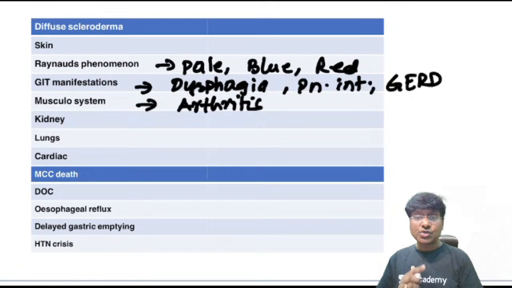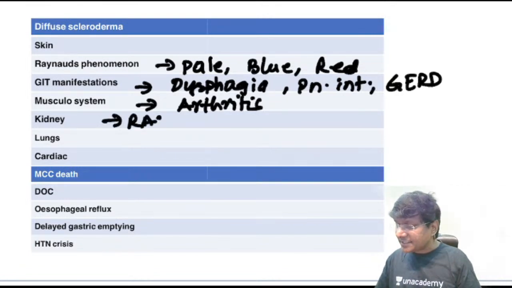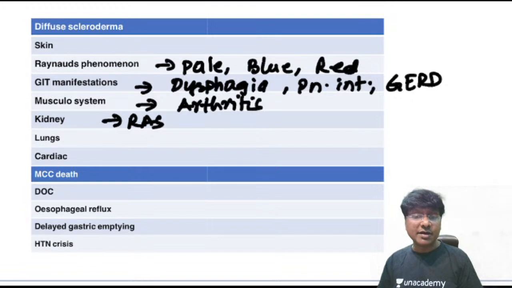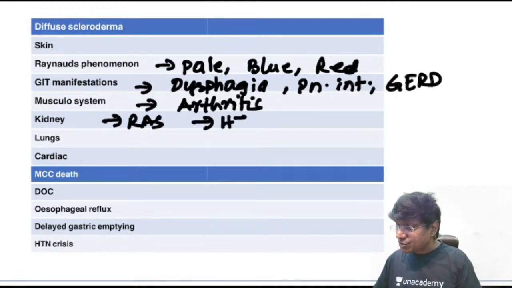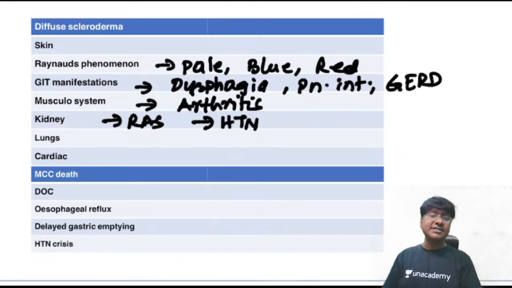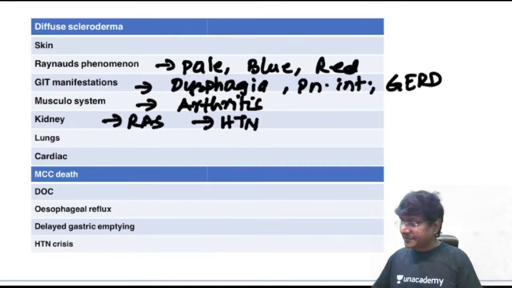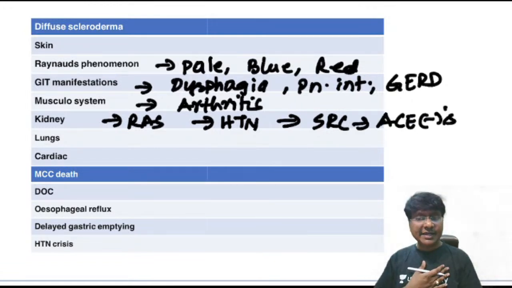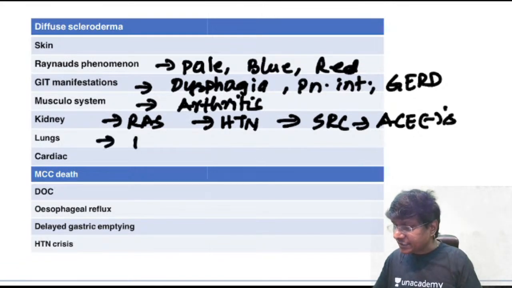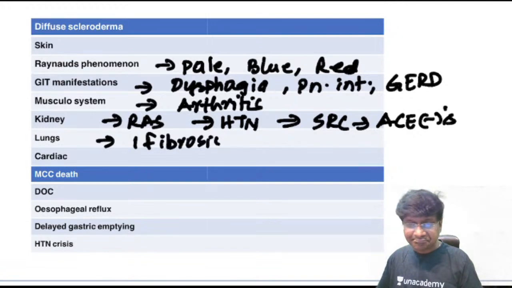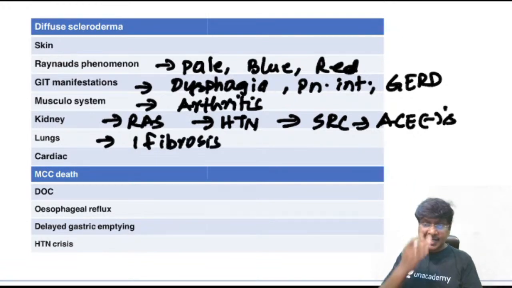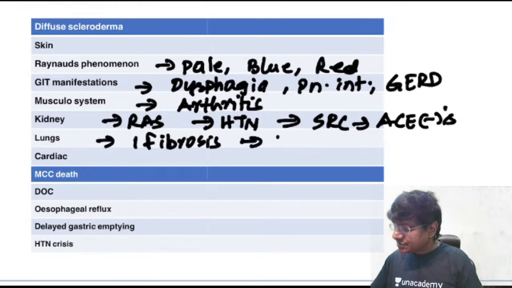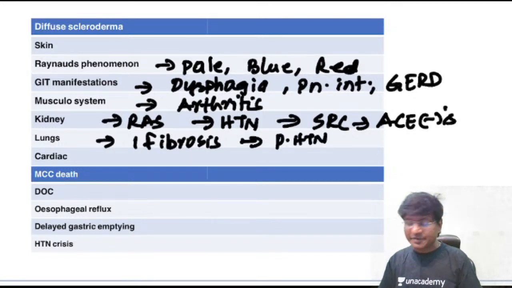Then kidney involvement. Kidney involvement will be in the form of renal artery stenosis, and we call it scleroderma renal crisis. Because of this renal artery stenosis, the individual will develop hypertensive crisis. There can be malignant hypertension. And for this scleroderma renal crisis, what is the drug of choice? The drug of choice will be the ACE inhibitors. Lung involvement will be there in diffuse scleroderma, in the form of interstitial fibrosis of the lung. Right, interstitial fibrosis of the lung. And because of this interstitial fibrosis, there will also be development of pulmonary hypertension.